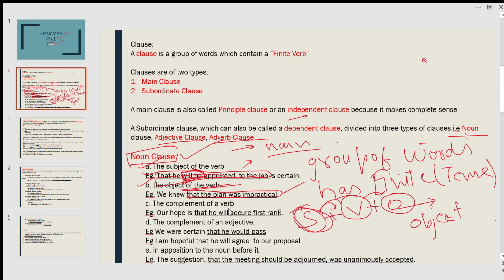Next is the complement of a verb. What do you mean by complement? A complement gives more information about the verb, meaning it complements the verb. Suppose: our hope is that he will secure first rank. So that he will secure first rank is a noun clause which acts as a complement of a verb. Our verb is here.